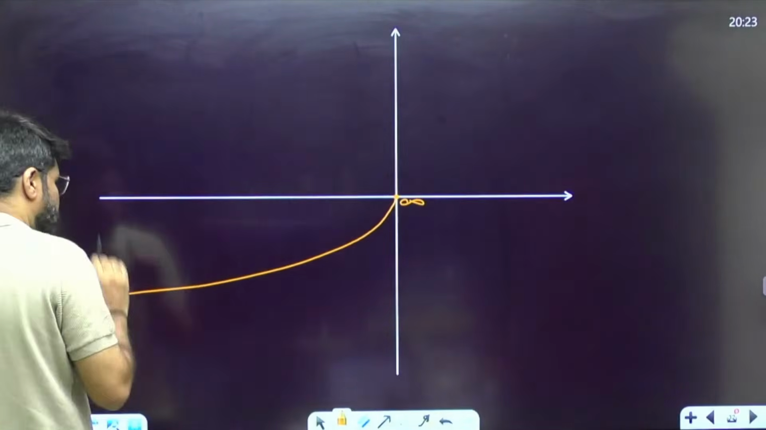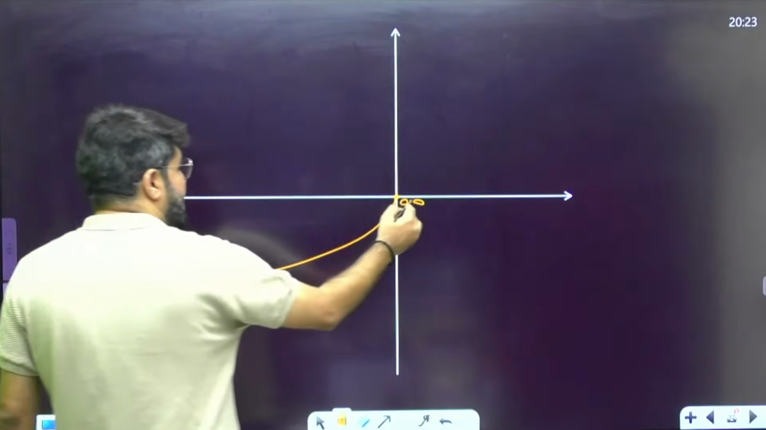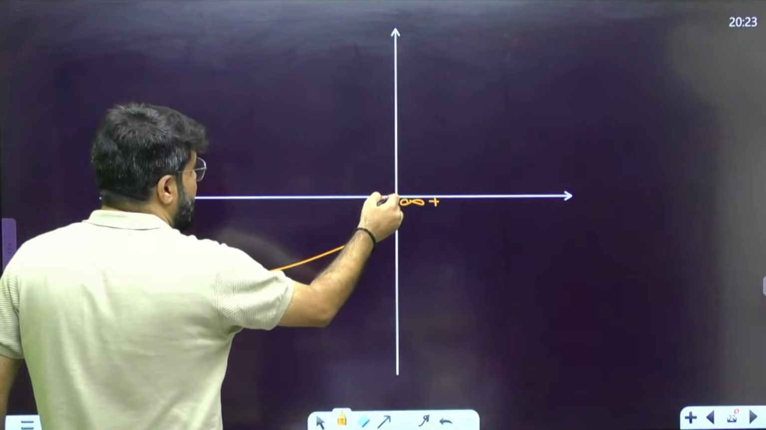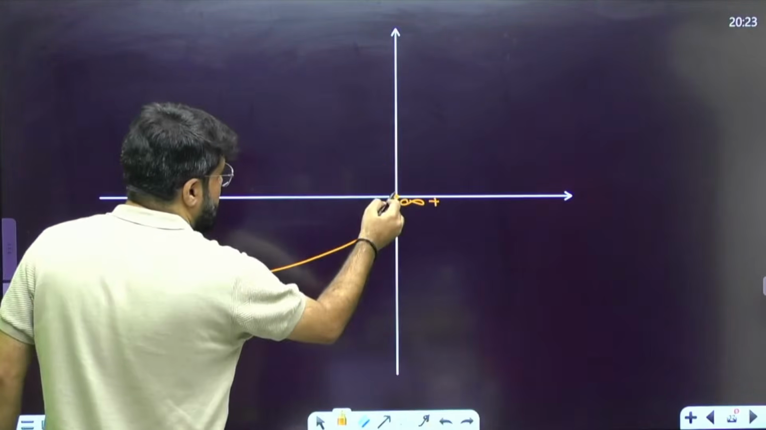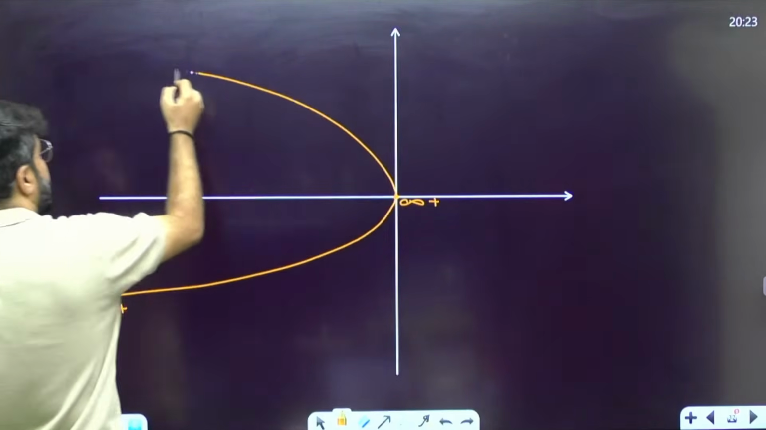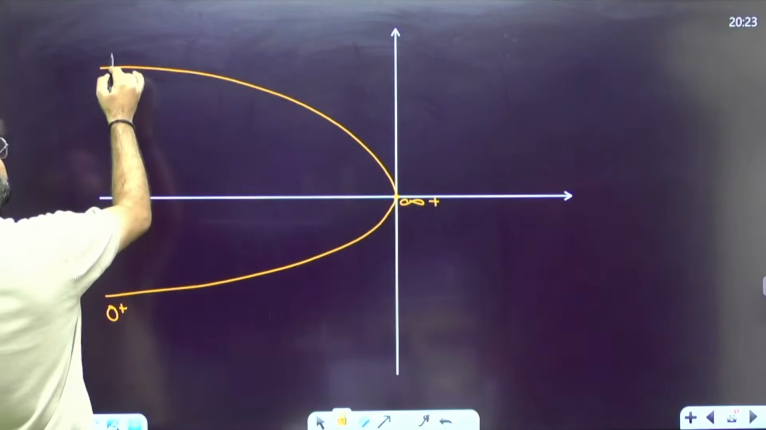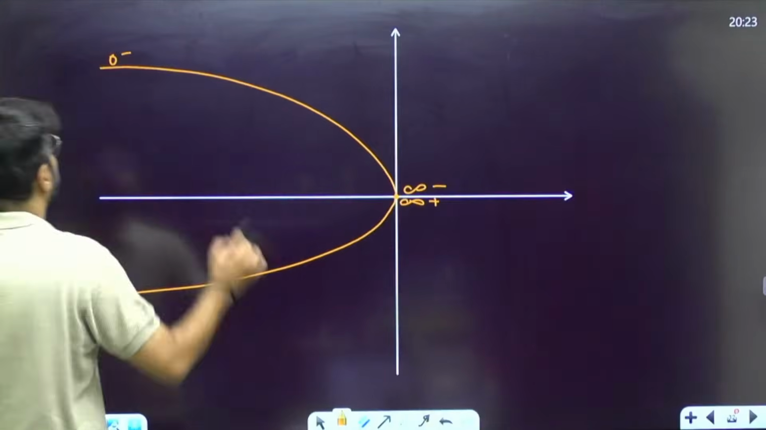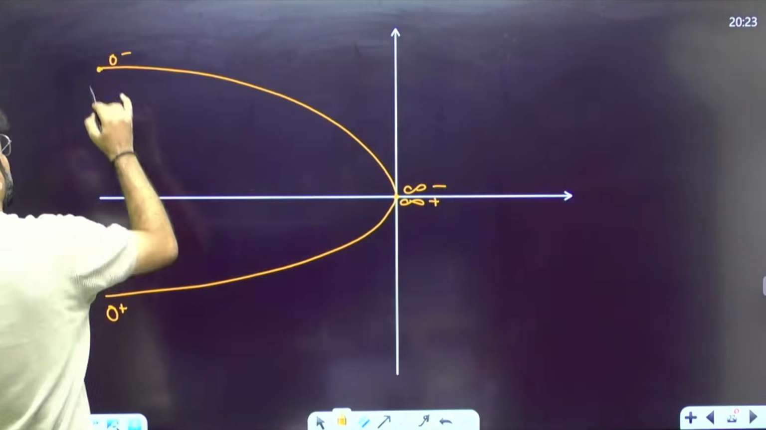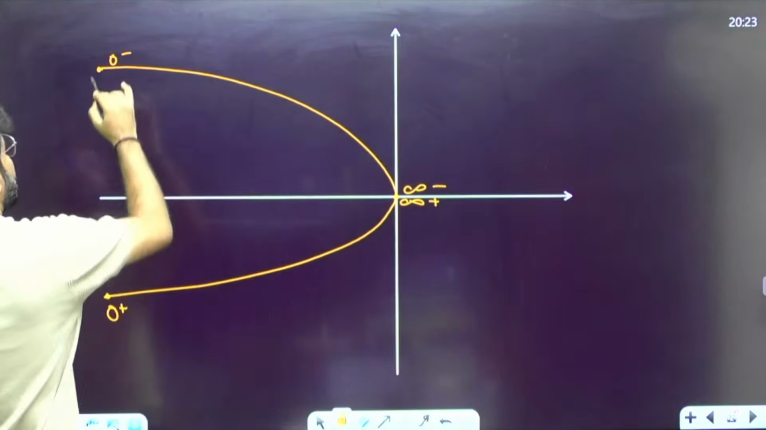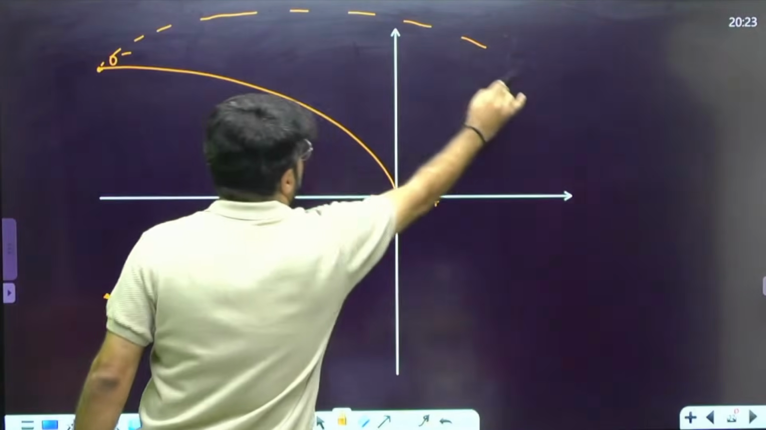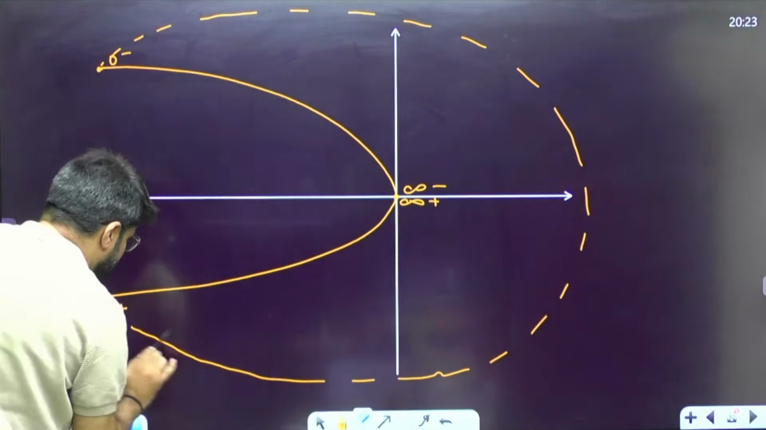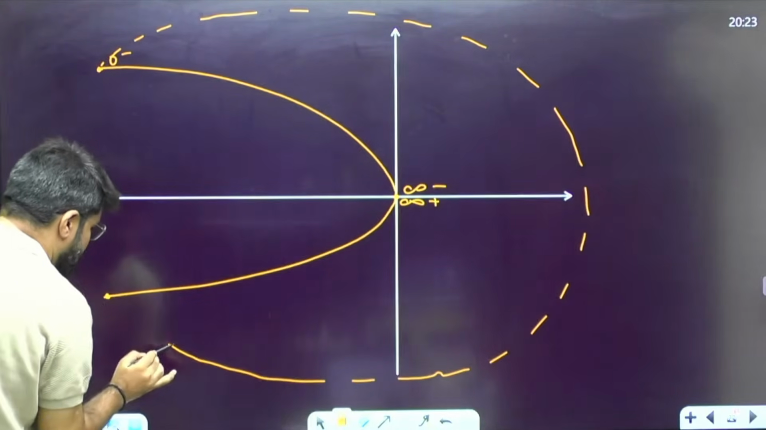Now this is only the polar plot. Let me call it 0 plus and infinity plus, positive frequency. Then to complete the Nyquist plot, we take the mirror image. This is 0 plus, the mirror image will be 0 minus and infinity minus. Then we join from 0 minus to 0 plus in the clockwise direction through an angle of n pi. N pi here will be 2 pi because n is 2, the number of poles at origin.